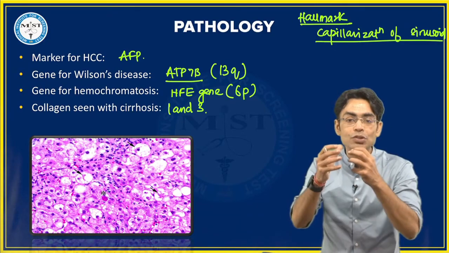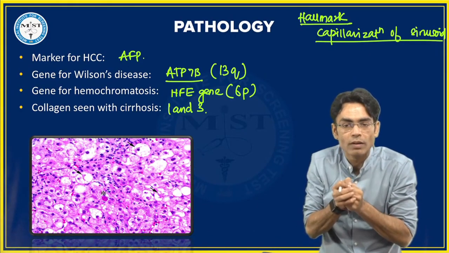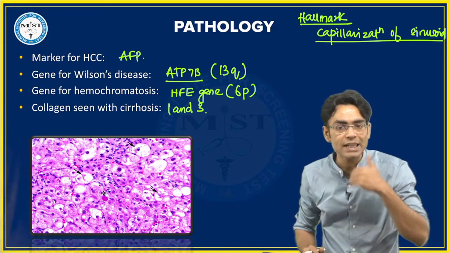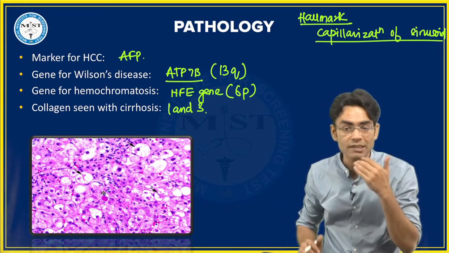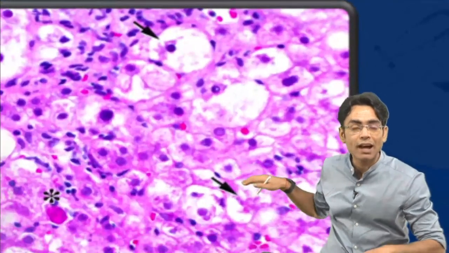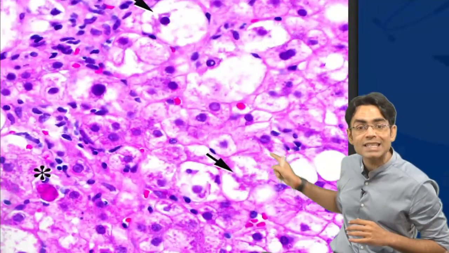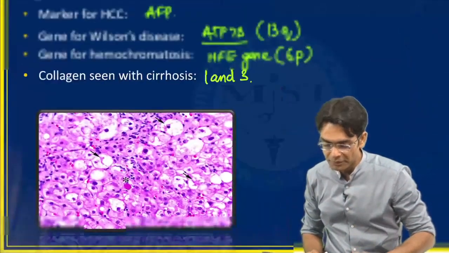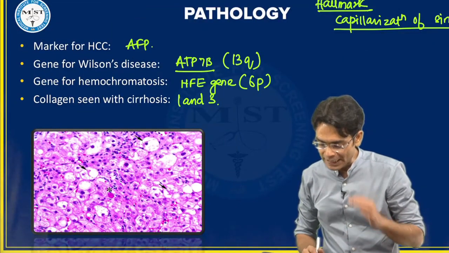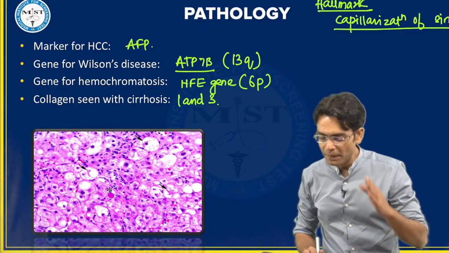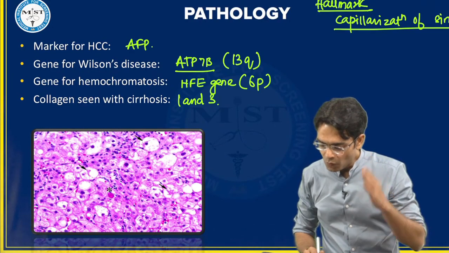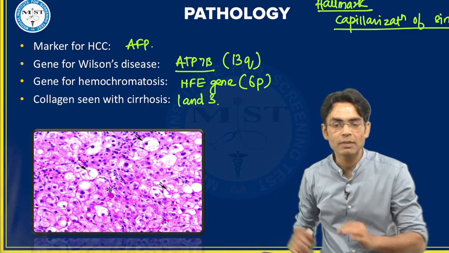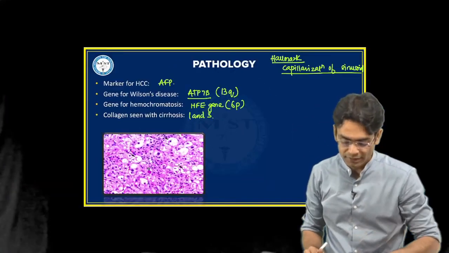Councilman is like the hepatocyte itself is becoming very small and pinkish. And when we talk about Mallory-Denk bodies, they are seen in many diseases, but they are seen in alcoholic hepatitis. They are like eosinophilic inclusions inside the hepatocyte. ठीक है बेटा? So, wow. Shanti, Prerna, very good. There are two bodies which we are seeing here. Star indicates Councilman and arrow indicates Mallory-Denk.